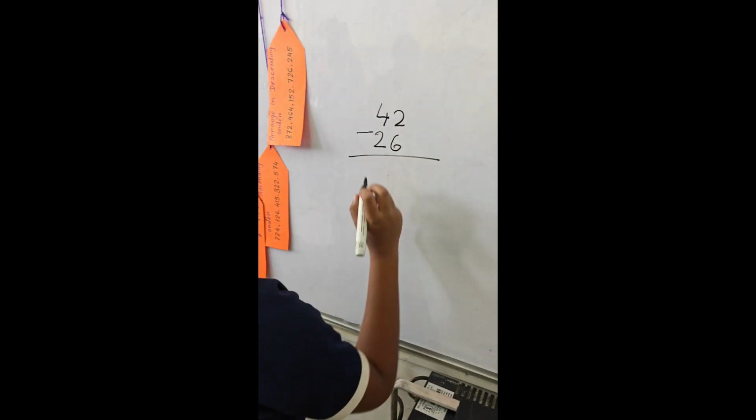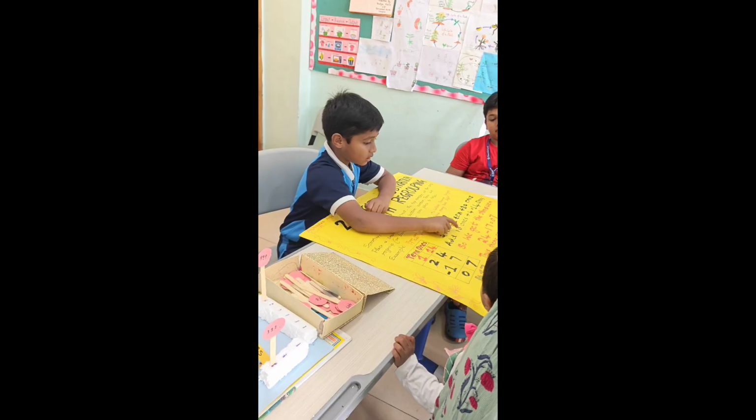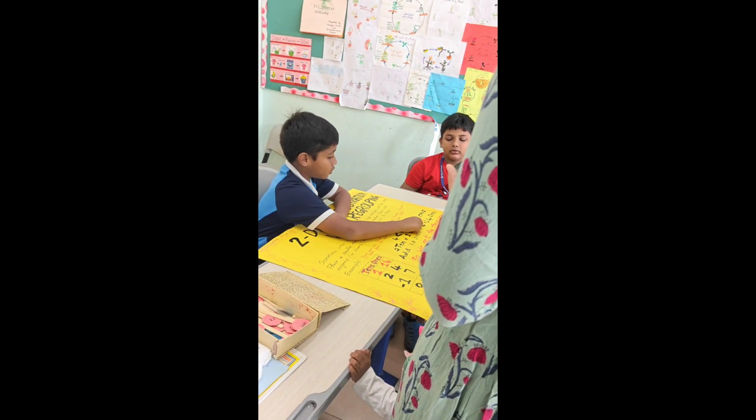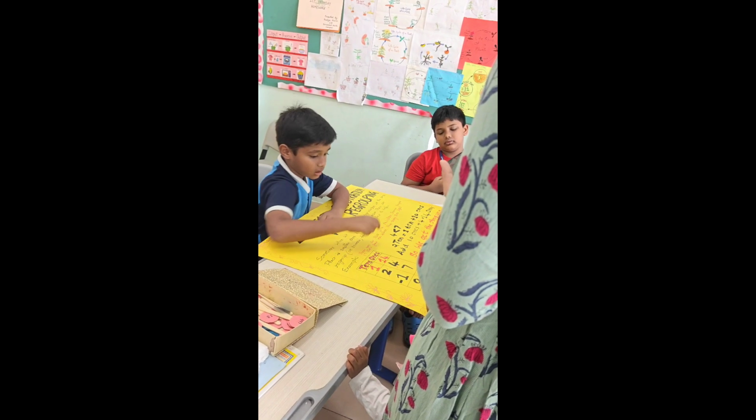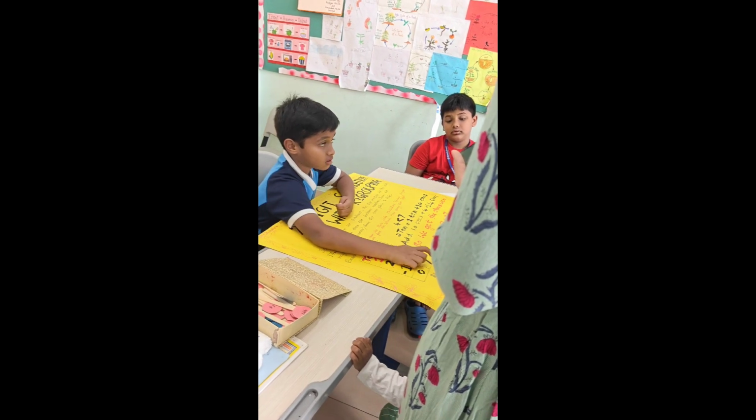Here, my son got one surprise example of subtracting. So he did that. After that, he is explaining two-digit subtraction with regrouping to the son's friends' parents.